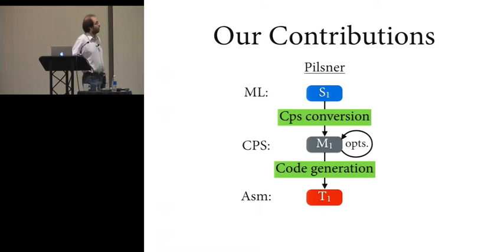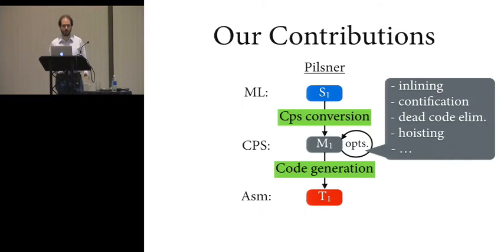So basically, Pilsner starts with an ML-like core language. This is a core lambda calculus with products and sums and recursive types and abstract types, polymorphism, and mutable references. So a bunch of the features that are typical of ML-like languages. And it goes down to an idealized assembly language going through a CPS-based intermediate representation. And at the CPS level, there are a bunch of optimizations that are performed. Nothing too complicated, really, but inlining, quantification, dead code elimination, and hoisting, among others.